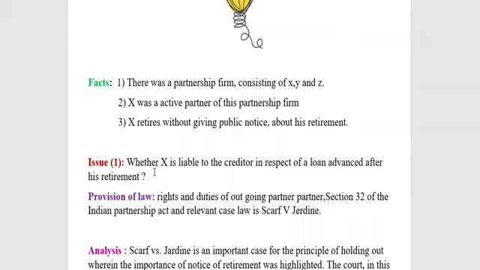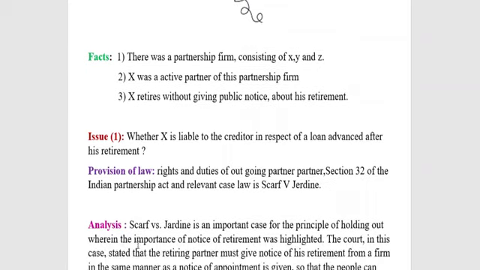So what he has to do is make it clear to the public that he no longer remains a partner of the said partnership firm. Otherwise, if the public deals with the firm unknowingly, it is his personal liability. So we have to highlight these things in the provisions of law.